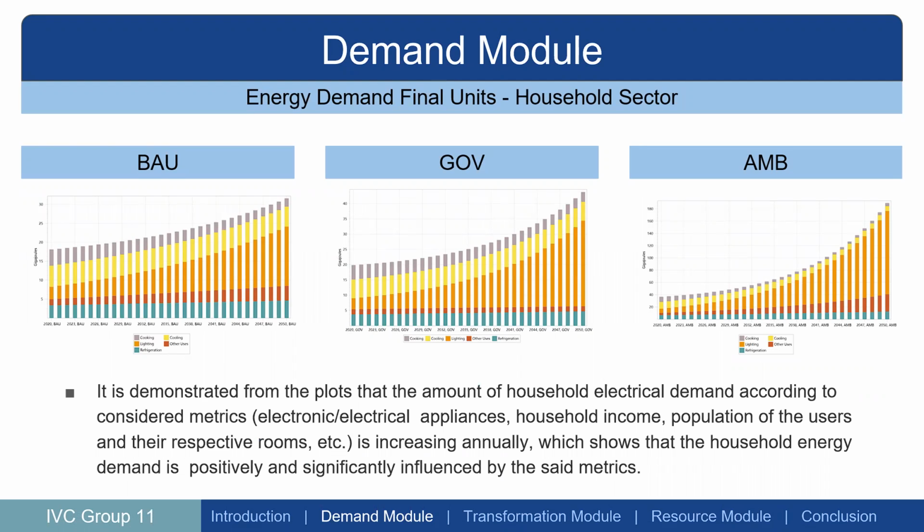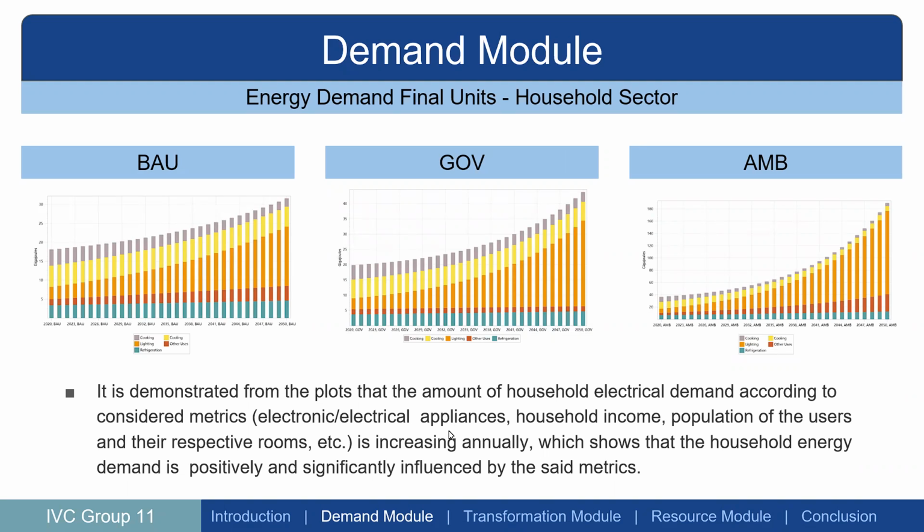So the next one is the demand module, specifically in the household sector. We can see from these three graphs that in all scenarios, the growth is higher in electricity demand. As we know, the world is transitioning towards clean energy and mainly using more electricity. It is demonstrated from the plots that the amount of household electrical demand, according to considered metrics like electronic or electrical appliances and many more, is increasing annually, which shows that household energy demand is positively and significantly influenced by the said metrics.